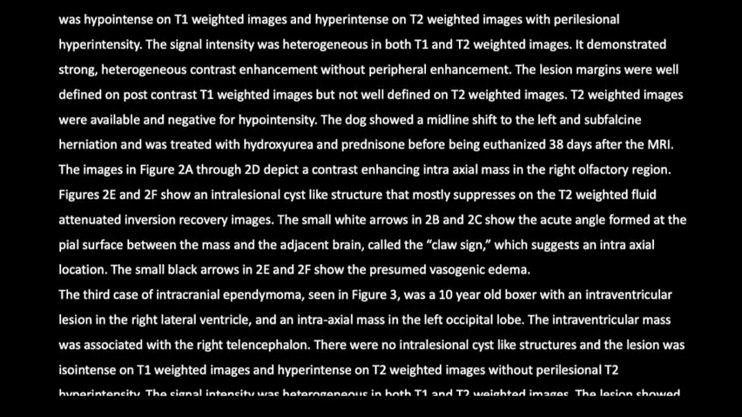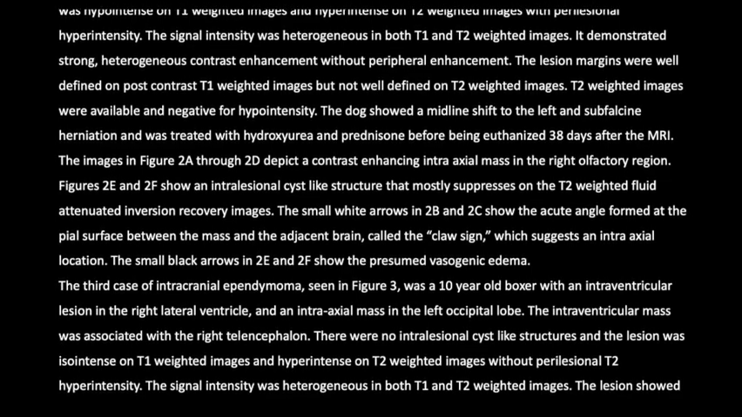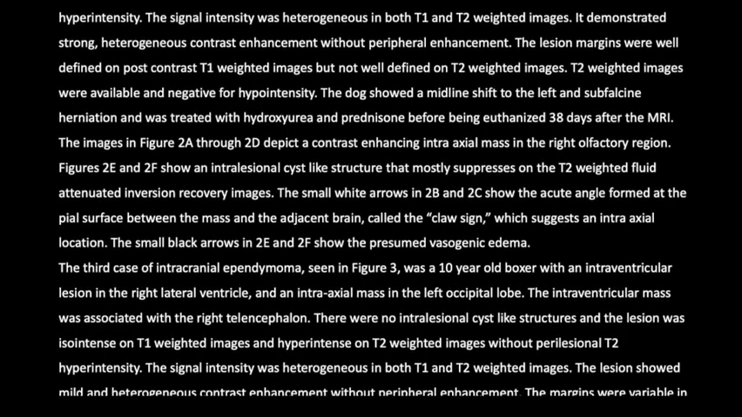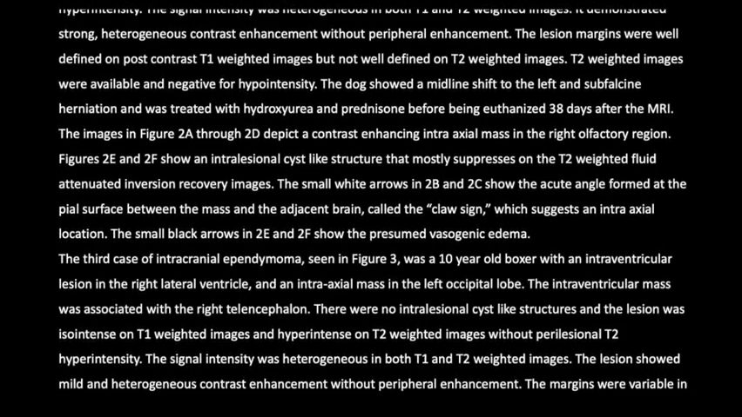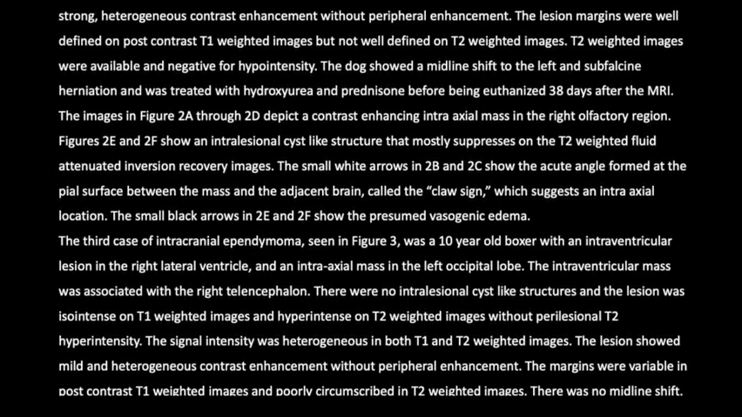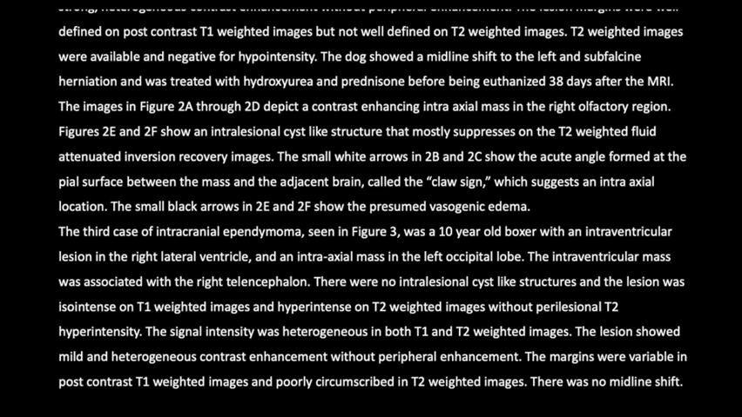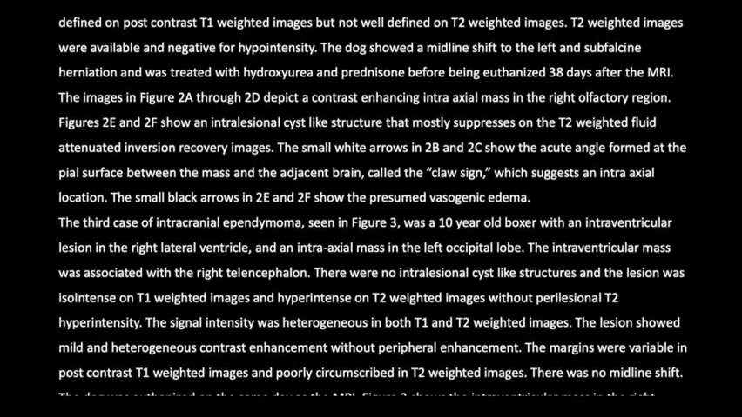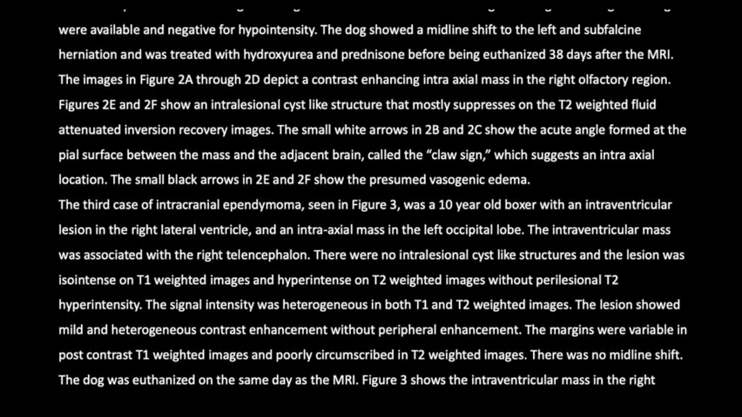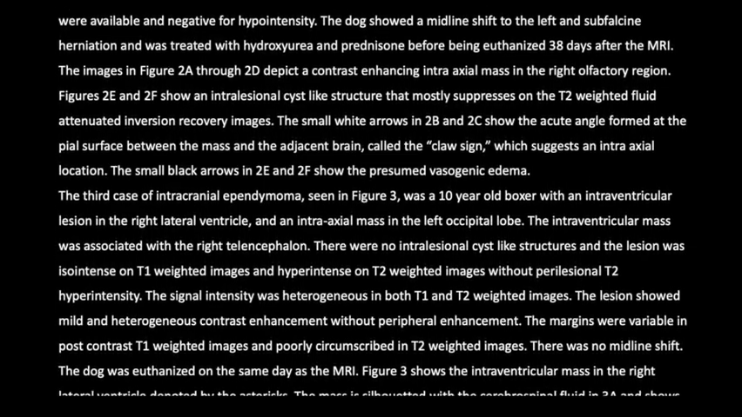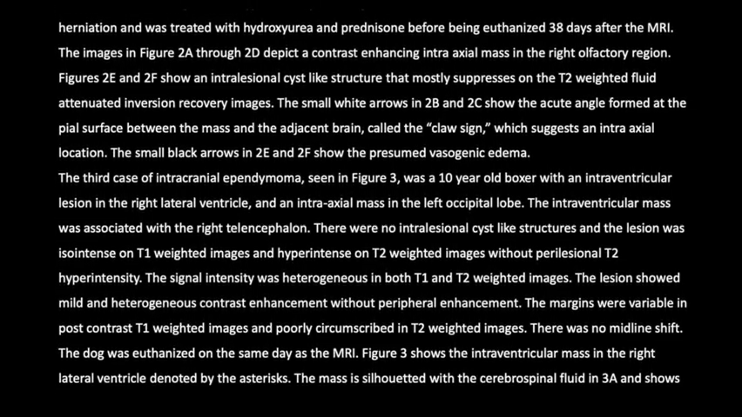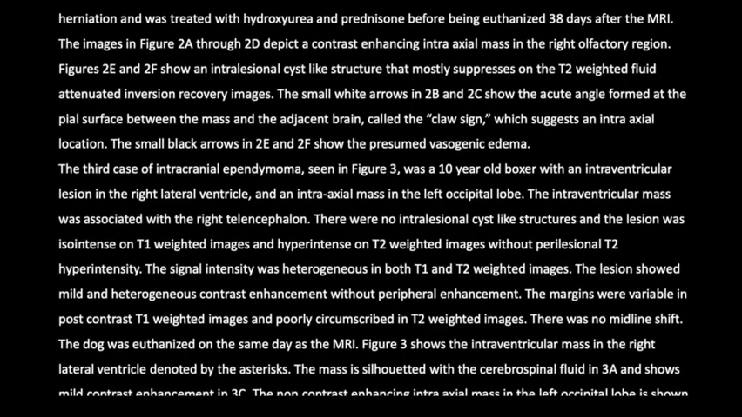The images in Figure 2a through 2d depict a contrast-enhancing intraaxial mass in the right olfactory region. Figures 2e and 2f show an intralesional cyst-like structure that mostly suppresses on the T2-weighted fluid-attenuated inversion recovery images. The small white arrows in 2b and 2c show the acute angle formed at the pial surface between the mass and the adjacent brain, called the claw sign, which suggests an intraaxial location. The small black arrows in 2e and 2f show the presumed vasogenic edema.